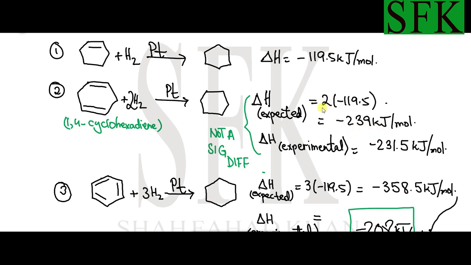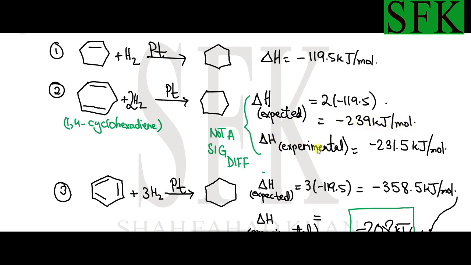I've multiplied this by 2 because the carbon-carbon double bonds are 2 in the second structure, so twice as much energy would have been released. So the expected energy was minus 239 kilojoules per mole.